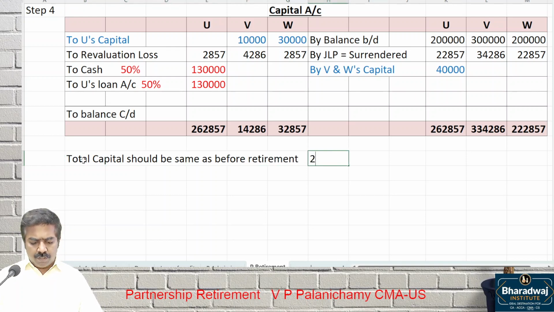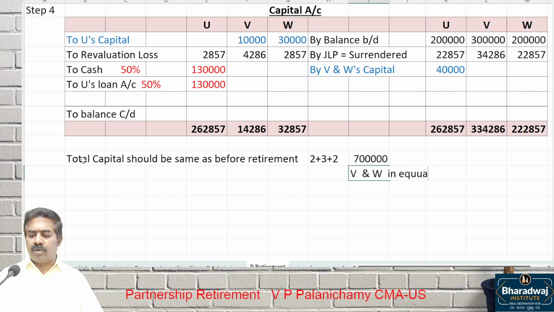That is 2 lakhs plus 3 lakhs plus 2 lakhs. What is the total? 7 lakhs. Individual capital of the partners. Who are the partners? Continuing. B and W continuing. In which ratio? Equal ratio. They are going to continue in which ratio?